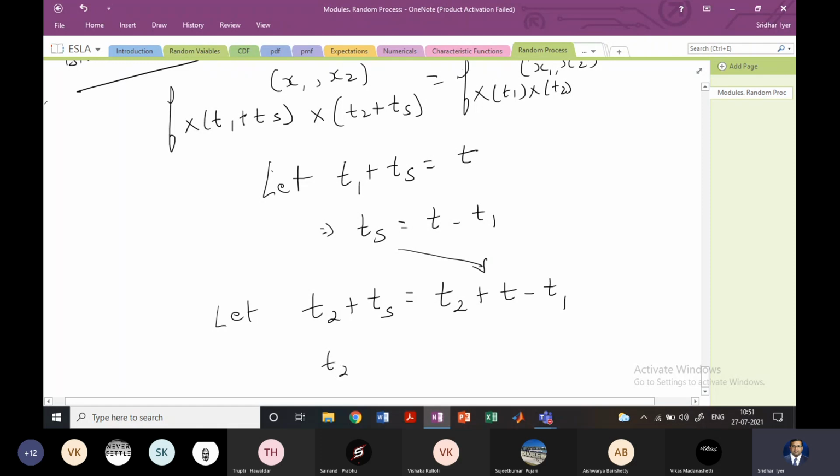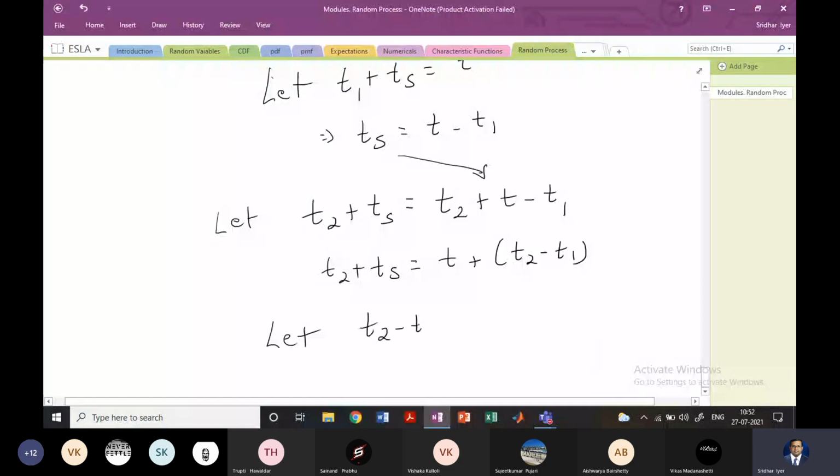Therefore, t2 plus ts is t plus t2 minus t1. And let this t2 minus t1 equal some tau. Therefore, t2 plus ts is t plus tau. And this tau is known as time difference.